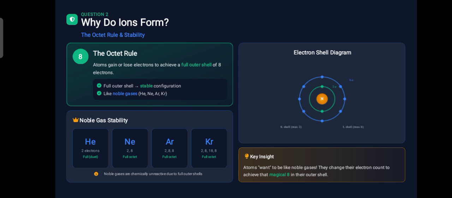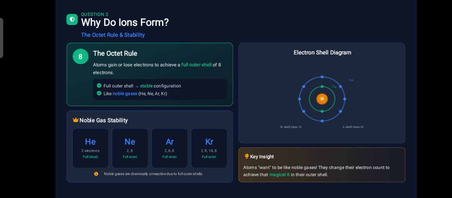So atoms form ions to achieve a stable configuration, usually a full outer shell of 8 electrons, and this makes them chemically stable just like the noble gases. Here you have different examples of noble gas stability. The first gas is helium. Its outermost shell is complete with 2 electrons. Neon, its atomic number is 10, and it has 8 electrons. Then argon, full octet, it has 8 electrons. Krypton, with full octet, has 8 electrons in its outermost shell.